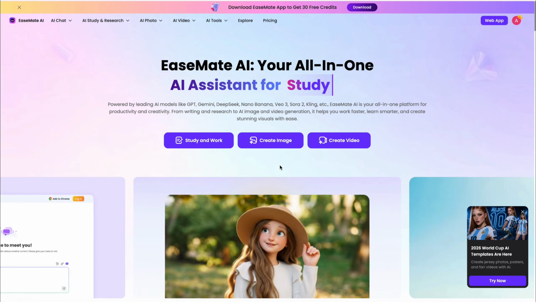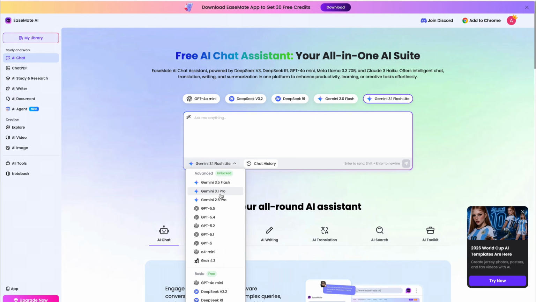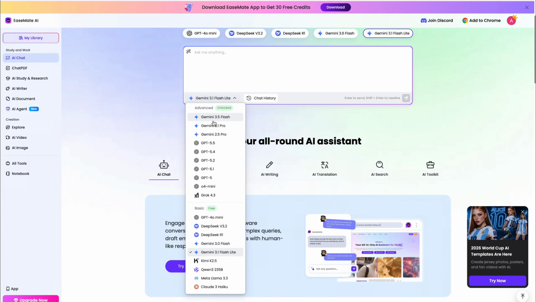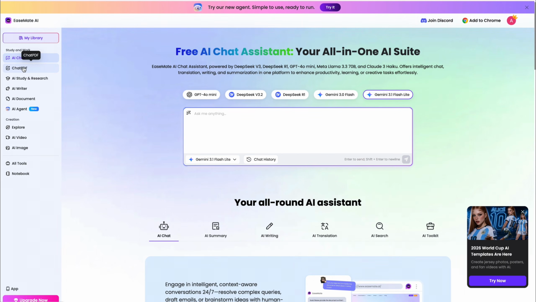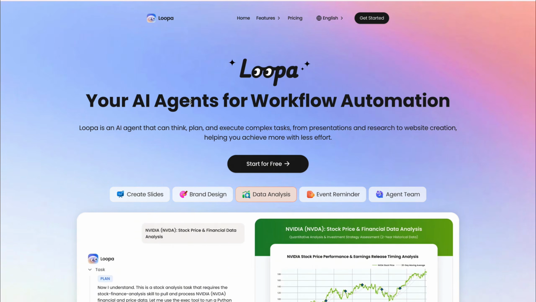After that, click here and it will bring you to this page. This is your free AI chat assistant, and you get access to all the latest AI models here like Gemini 3.5 Flash, GPT 5.5, and more. You can also use older models completely free. From the side menu, you can see all the available AI features. They also recently launched a new AI automation agent that makes content creation much easier.